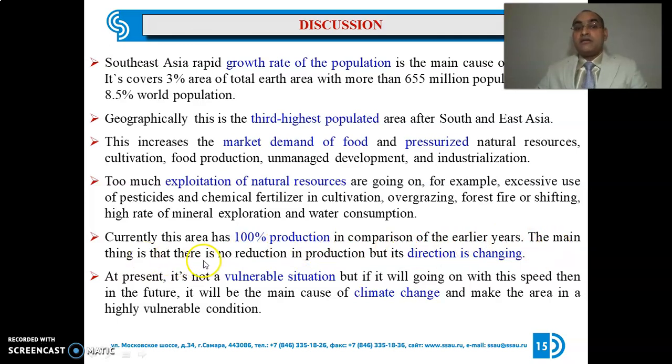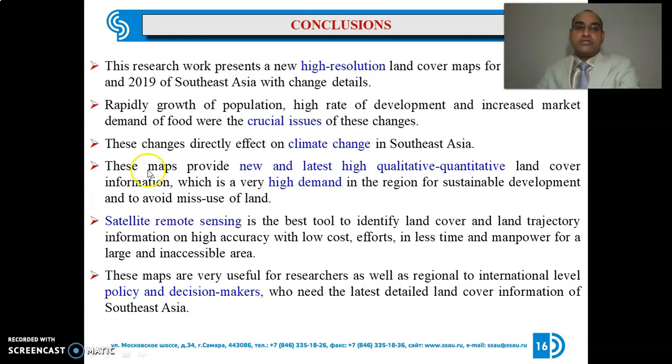Currently, this area has 100% production in comparison to earlier years. The main thing is that there is no reduction in production, but the direction is changed. Earlier, production was from natural resources like forest or agriculture, but now maximum production is from industry or artificial resources. It means that things which mostly came from natural resources now come from industry. That creates a big problem. At present, it's not a valuable situation, but if it goes on at this speed, then in future it will be the main cause of climate change and a highly vulnerable situation.